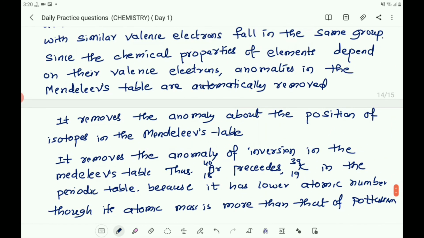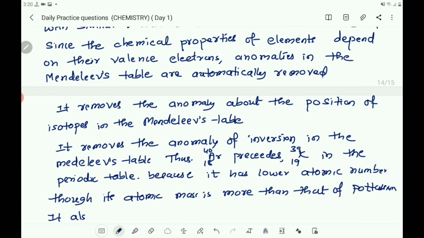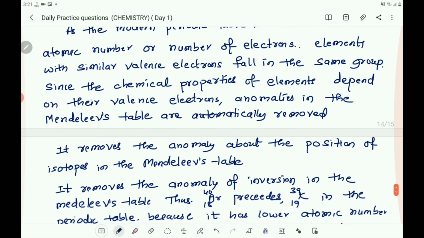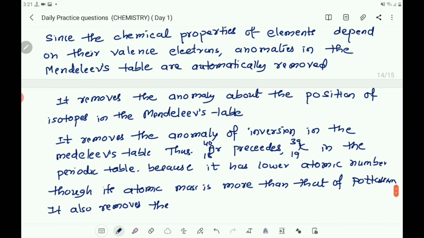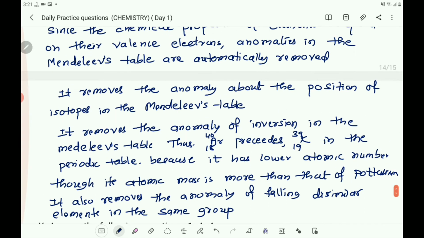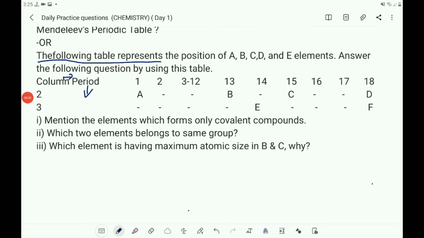Also, it removes the anomaly of falling of dissimilar elements in the same group. Now come to the OR question.